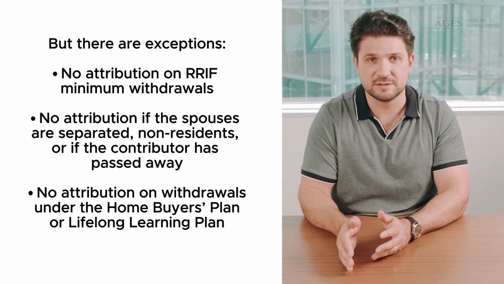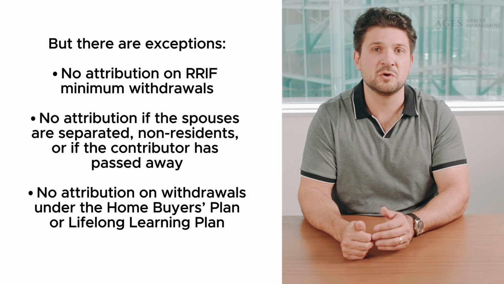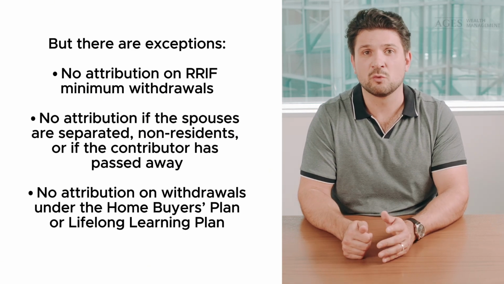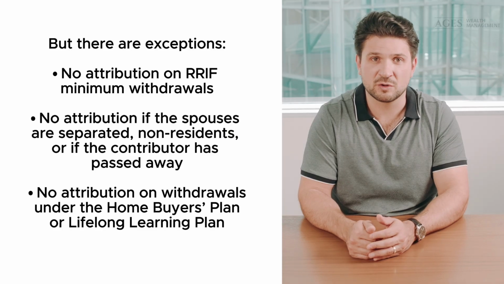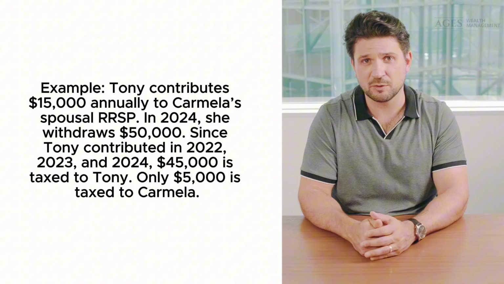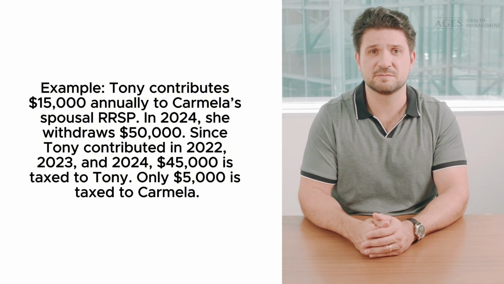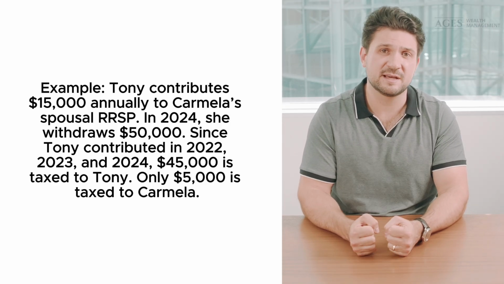But there are exceptions. There's no attribution on RIF minimum withdrawals, no attribution if the spouses are separated, non-residents, or if the contributor has passed away. There's no attribution on withdrawals under the home buyer's plan or lifelong learning plan. For example, Tony contributes $15,000 annually to Carmela's spousal RSP. In 2024, she withdraws $50,000.